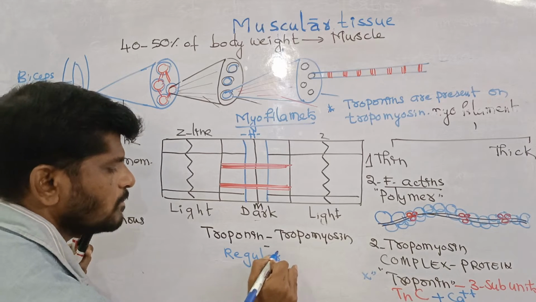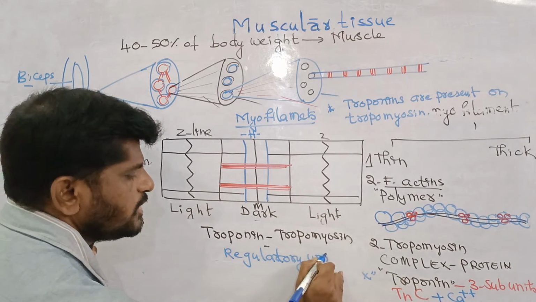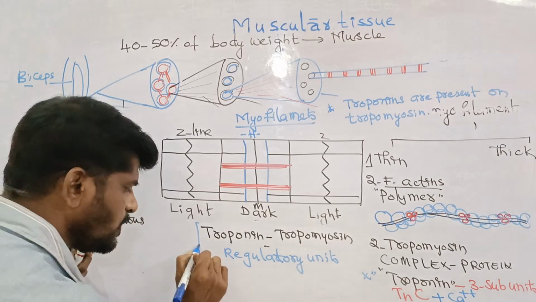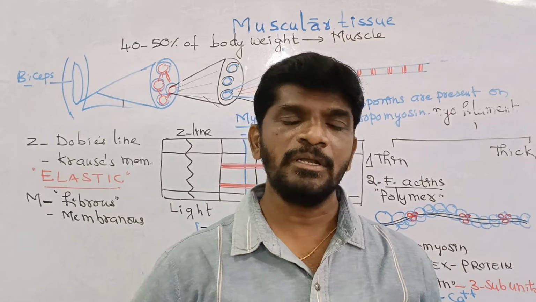Important. Regulatory units. It is very important. Why are troponin and tropomyosin regulatory proteins or regulatory units?